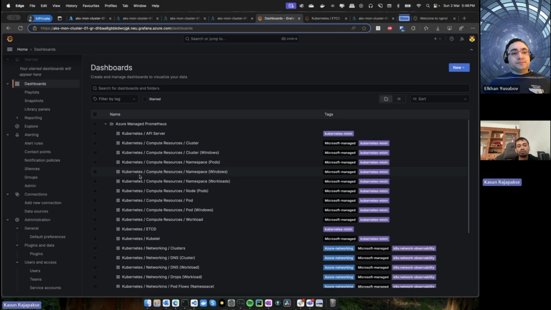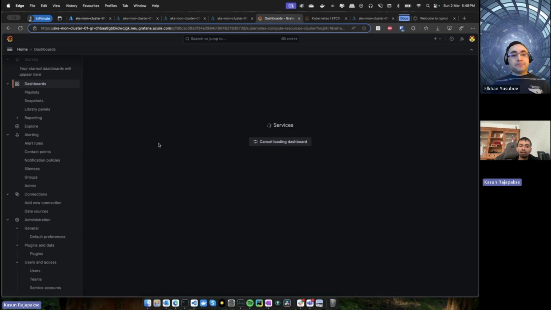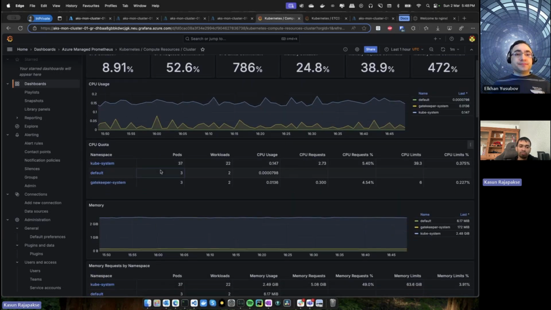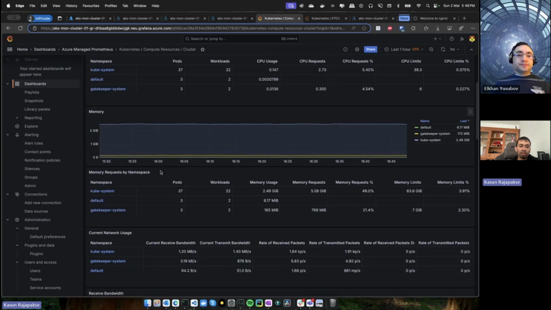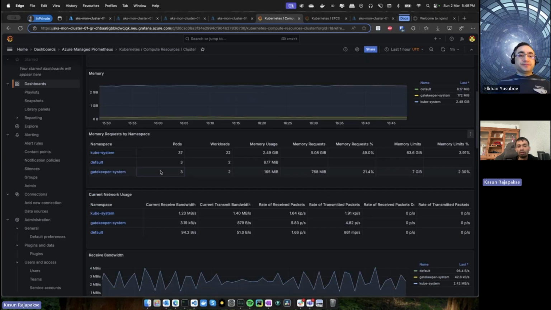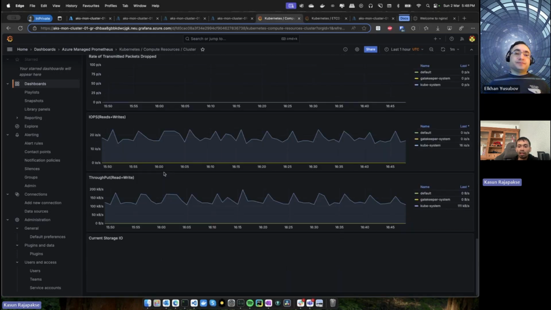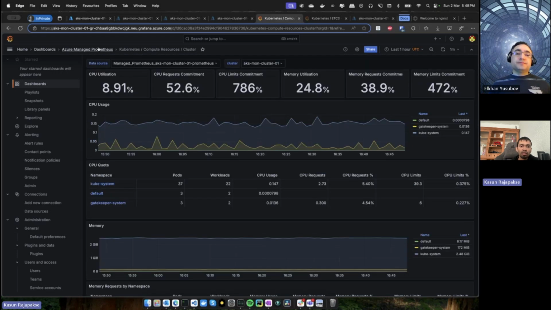That means these dashboards are pre-provisioned with Azure Managed Grafana. So you can go and view the cluster state, right? Here you can see how much CPU is being used, how much of different quotas are being used in the cluster, then the memory usage between namespaces. Likewise, there is a lot of good information here.